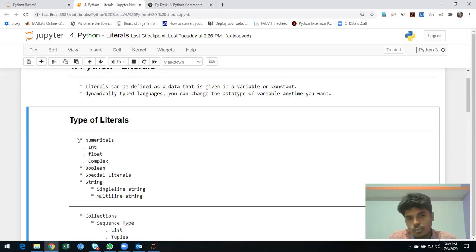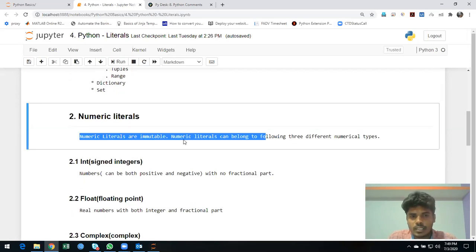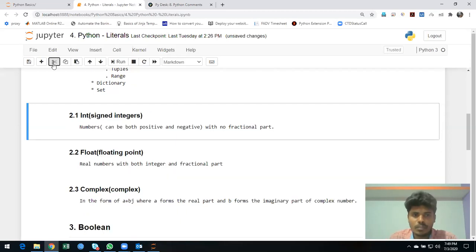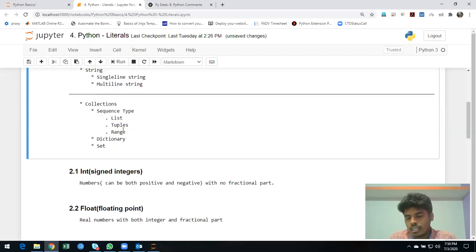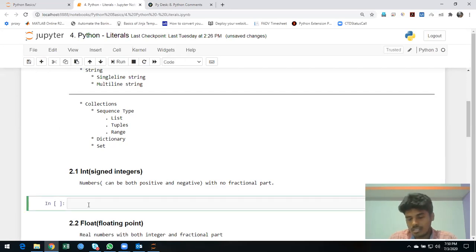First, numericals. In numericals, we have three data types: integer, float, and complex. Numerical types are immutable. A numerical data type is simply a number, either with decimals, as a float, or complex. We are going to see integer first. An integer is simply a plain number. It's not a decimal and not a complex number.